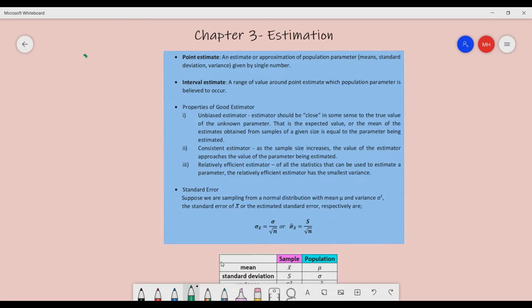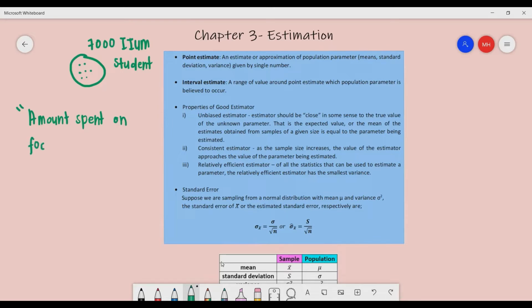So what is estimation? Let's take a look at an example. Let's say we have a population of 7,000 IIUM students, and as a researcher, I'm interested to know the amount spent on food per month among IIUM students.